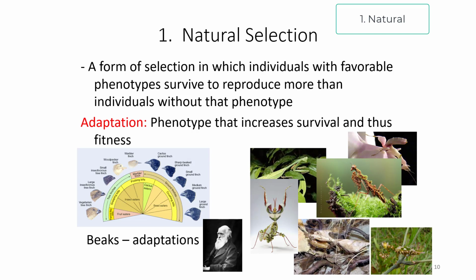So natural selection is a form of selection in which individuals with the favorable phenotype survive to reproduce more than individuals without favorable phenotypes. This means that mantises that are the most well camouflaged survive on the background on which they are the most camouflaged. Different types of finches that survive best on certain types of diet are going to have different sizes and shapes of beaks, and we call these things that give them higher fitness adaptations. They're the phenotypes that increase survival and thus the fitness. They leave behind more offspring.